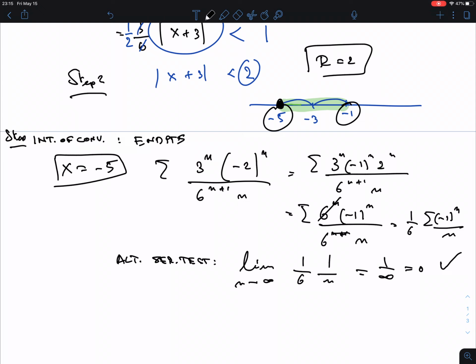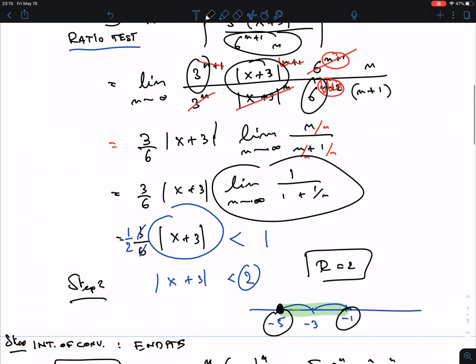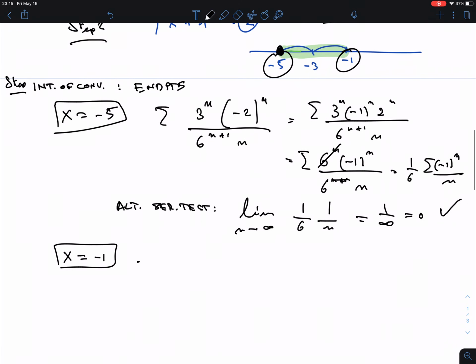Okay, now what about the other one, x equals... -1. x is -1. Okay, we plug it in again. We're going to plug in -1, so this whole thing will be 2. So we get the summation of 3 to the n, 2 to the n, over 6 to the n+1, n.